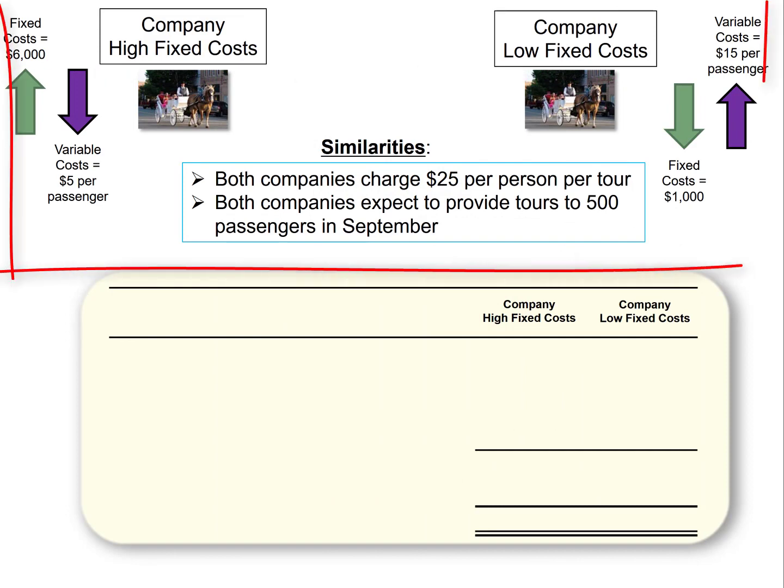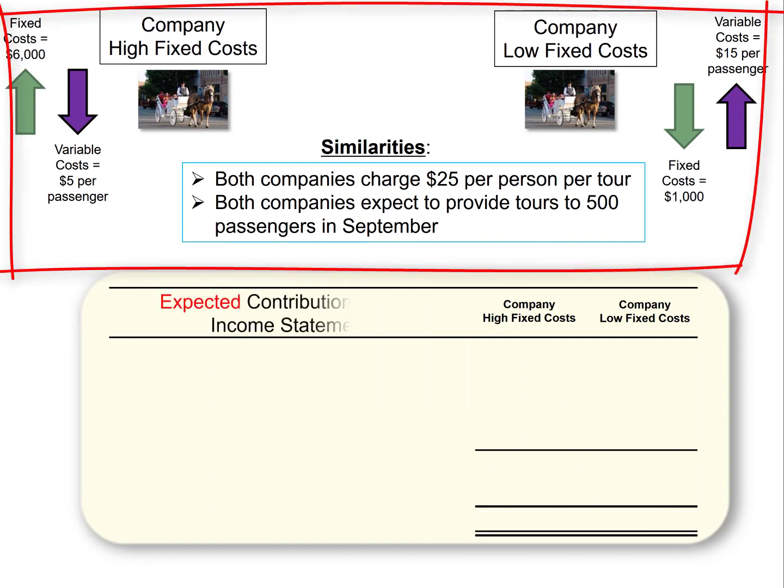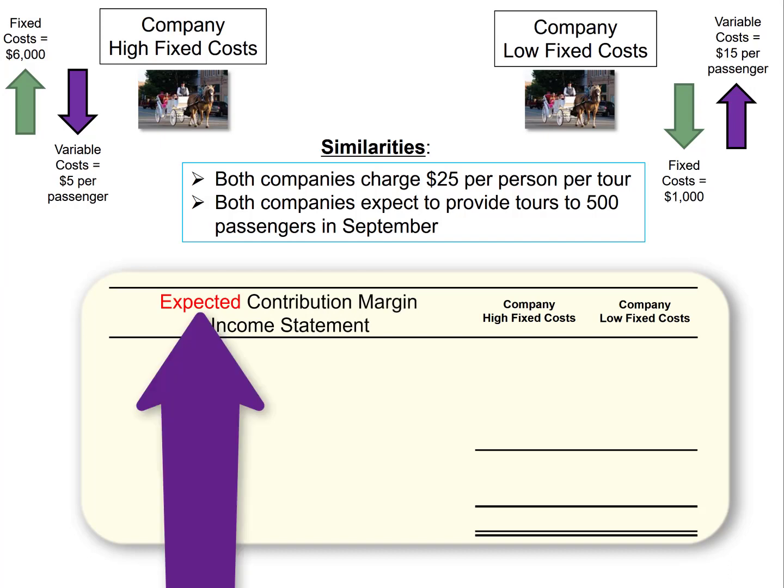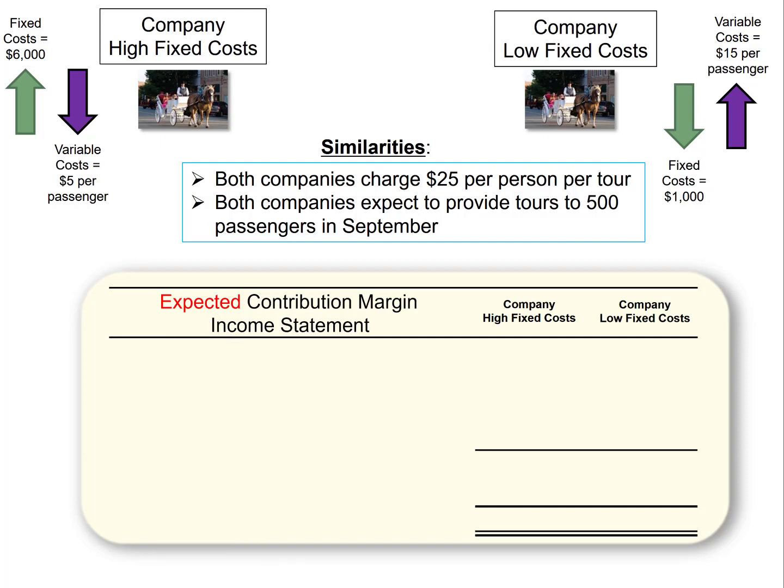So using the data from the previous slide, I'll now create an expected contribution margin income statement. It's called expected because it's based on the amount of sales the companies expect to have. On the next slide, we'll find out what really happened. The first thing in our expected contribution margin income statement is the revenue they expect to have. Both companies expected 500 passengers at $25 per passenger. This gives each company $12,500 in sales revenue.